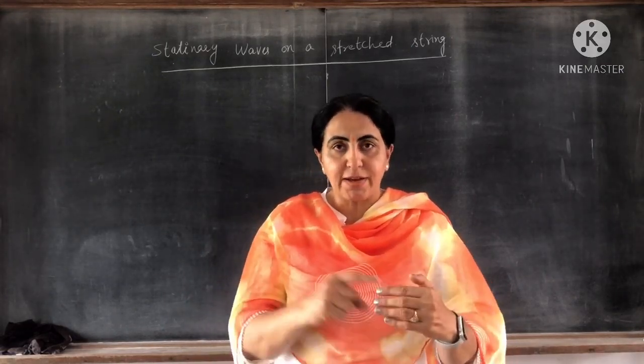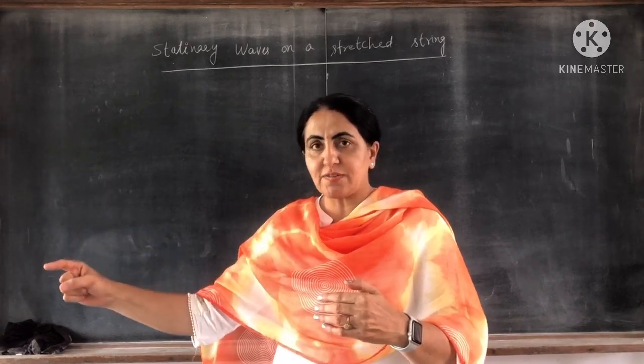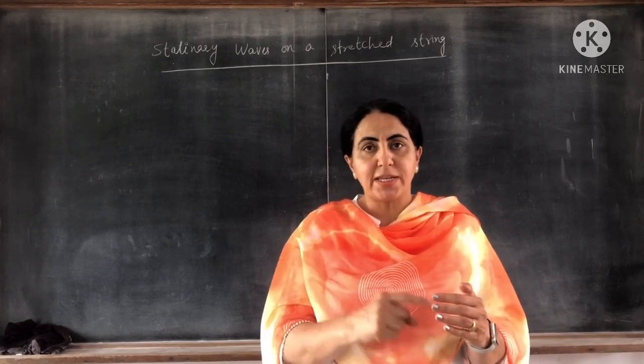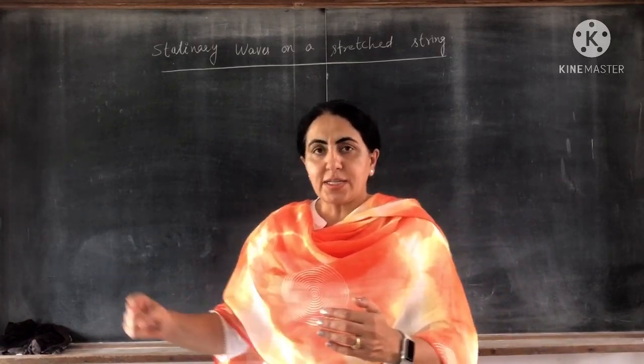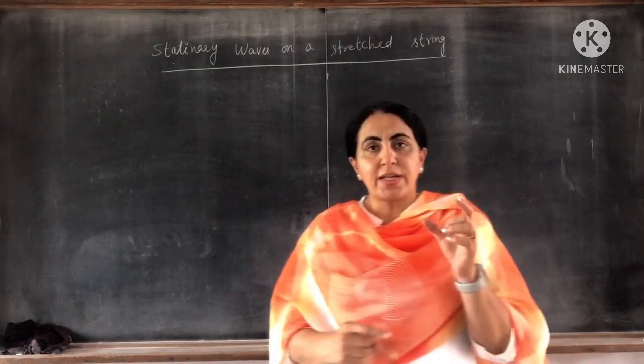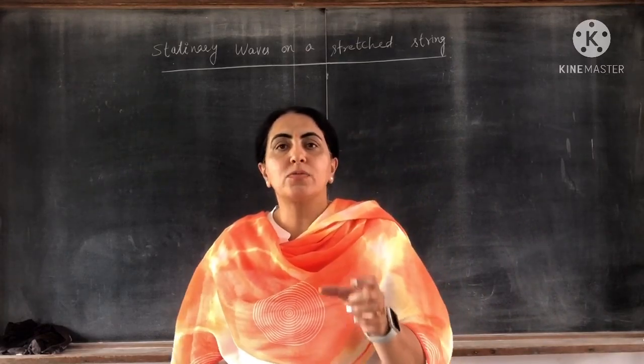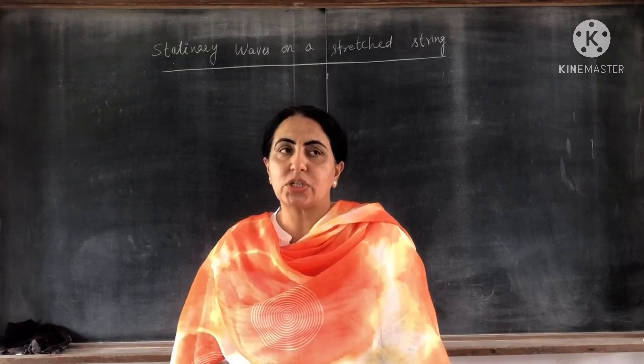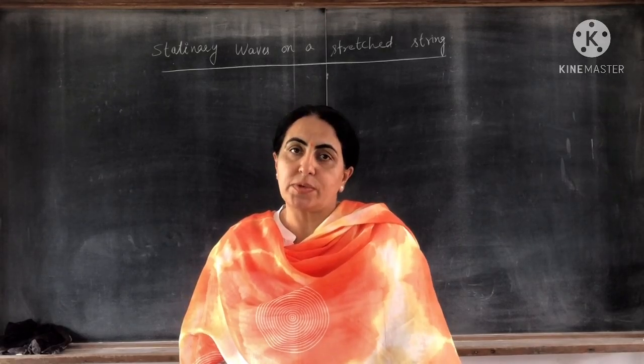When one is traveling in the positive x direction, the other is in the reverse direction. Means if one is from left to right, the other is from right to left. When two identical waves superimpose while traveling in opposite directions, stationary waves are formed.